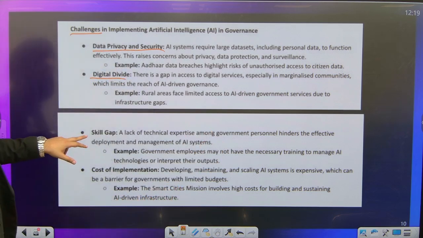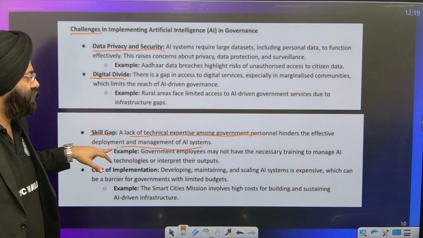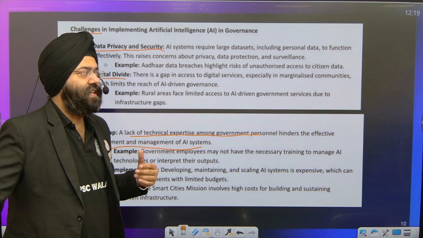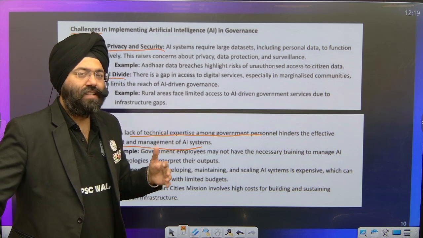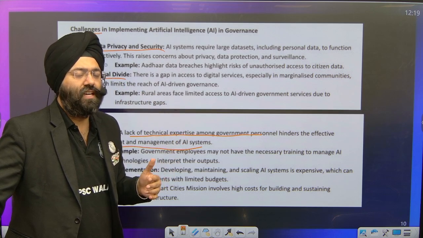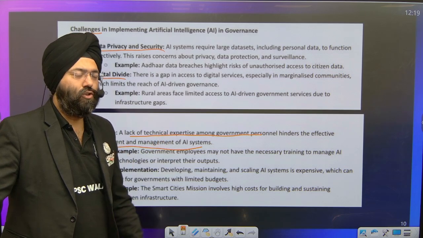When we talk about skill gap, lack of technical expertise among the government personnel hinders the effectiveness of the AI, because we see that very antiquated mechanisms or an old set of framework of various employees are there who refrain from using the AI softwares. And that is why the implementation issues come. So that is one of the issues.